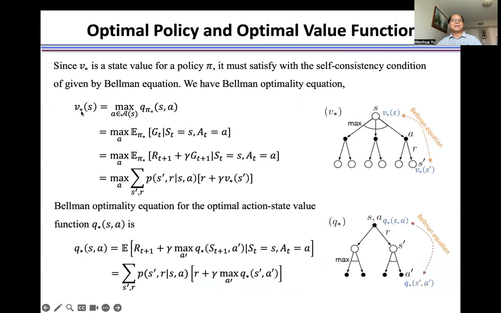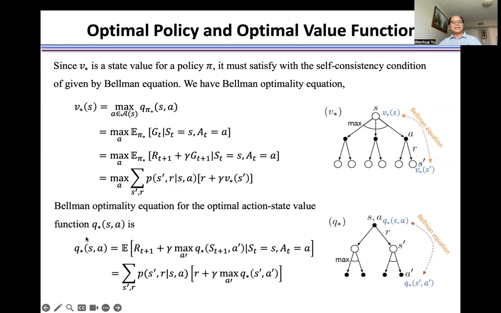Since the state value function satisfies the Bellman equation, and the optimal state value function is one kind of state value function, a special one, the optimal state value function still satisfies the Bellman equation.